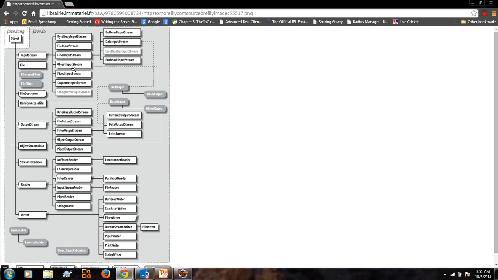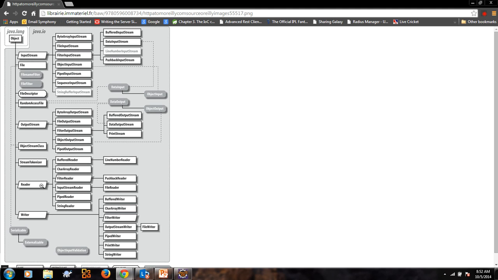In case of output stream, we will have file output stream and object output stream. There are other classes also, but we are concentrating more on these two classes, file output stream and object output stream.